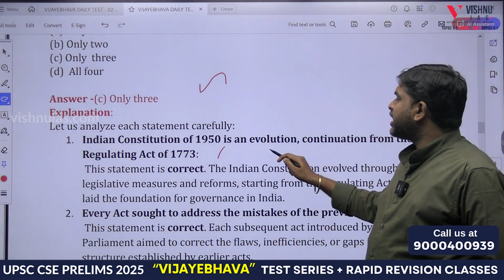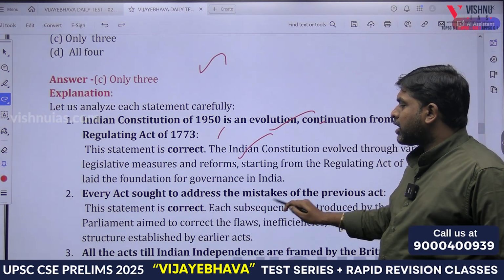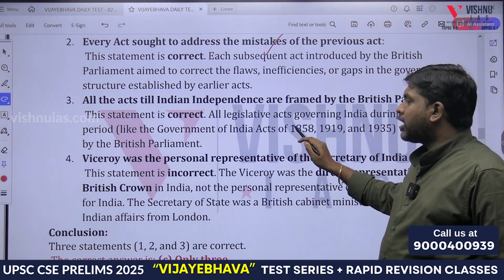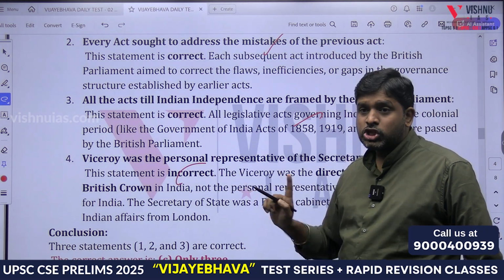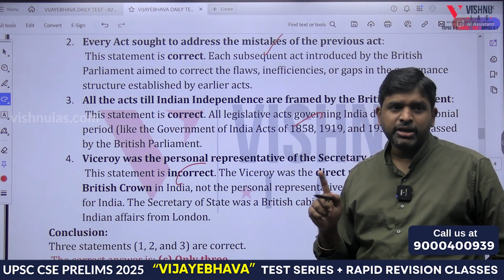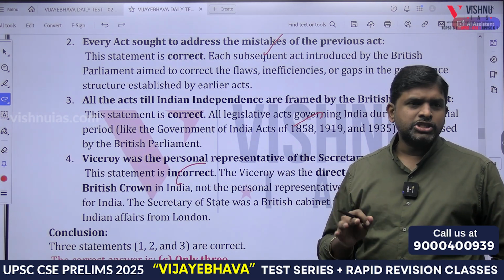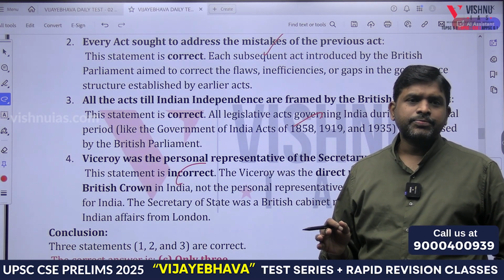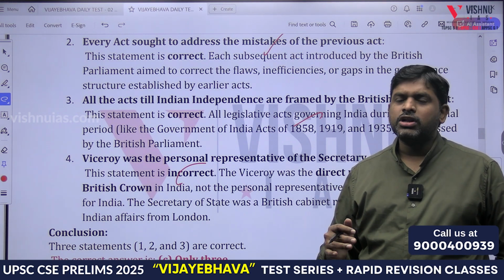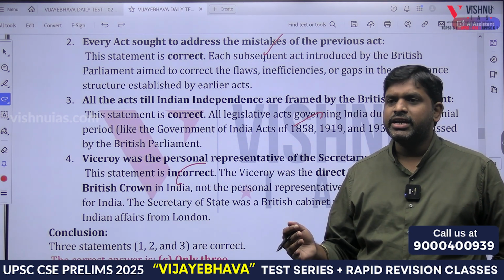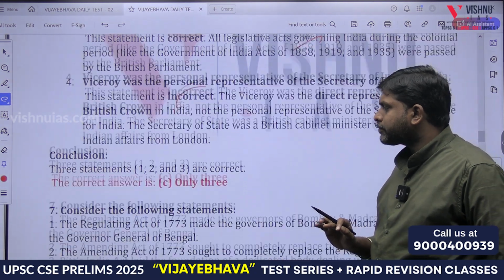Yes. India is an evolution. Correct. Correct. Correct. And this is incorrect. Why? Because he is not a personal representative of Secretary, but he is the representative of British Crown. Viceroy. Which act? 1858. In 1858, Governor General of India became designated as Viceroy of India.